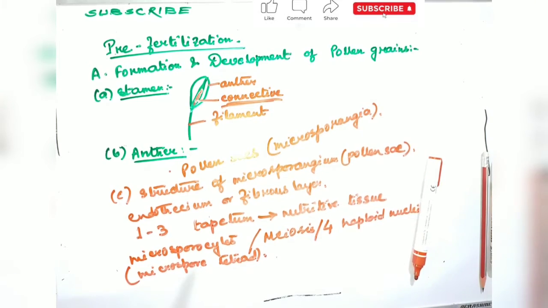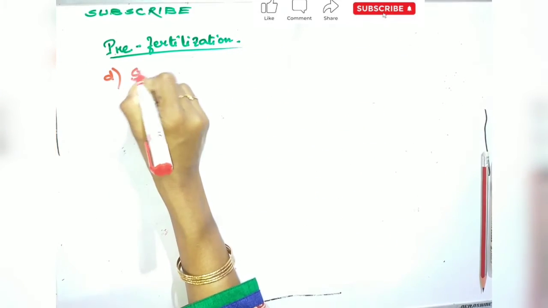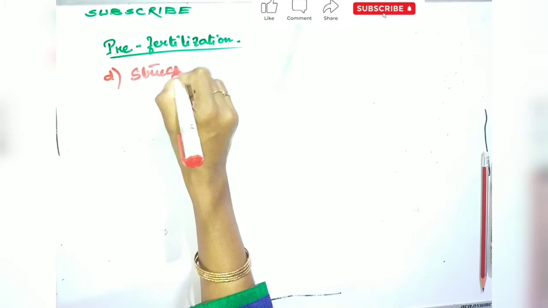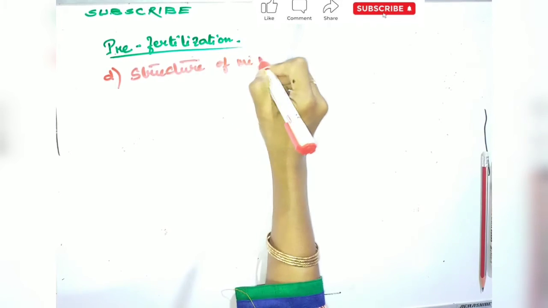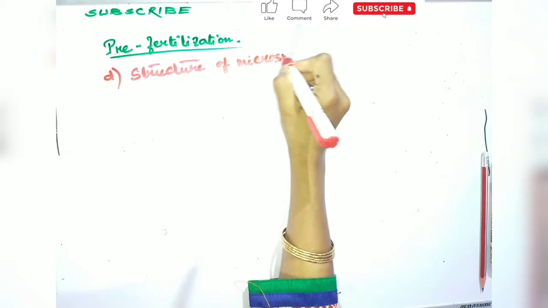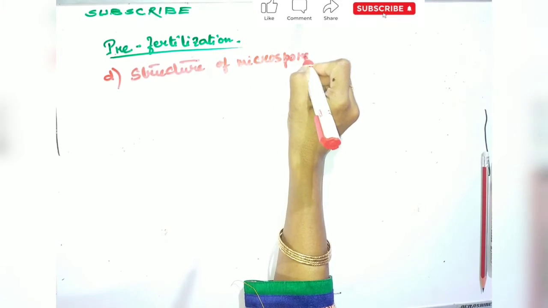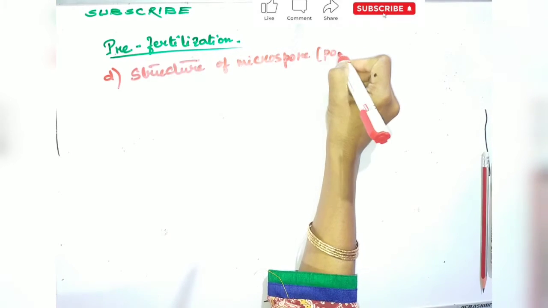Now it is coming: the structure of the microspore, that is, the pollen grain.